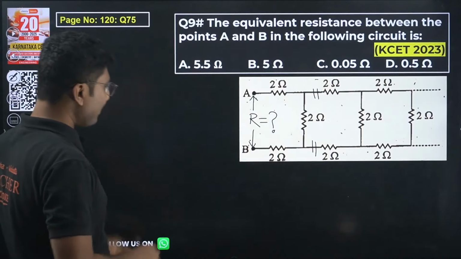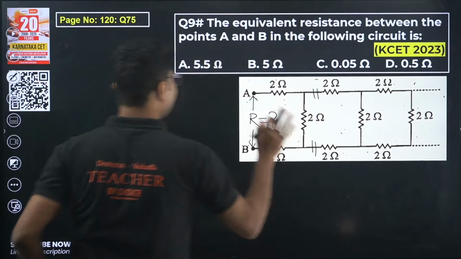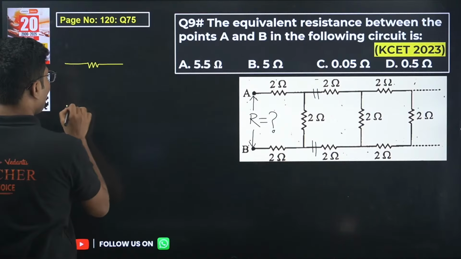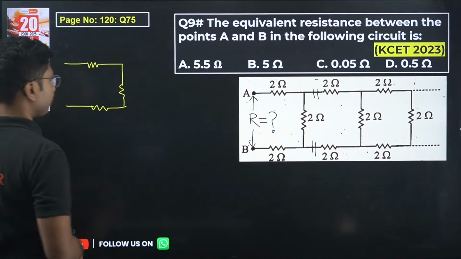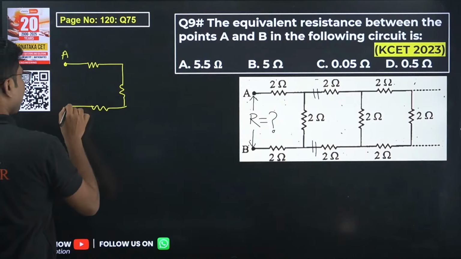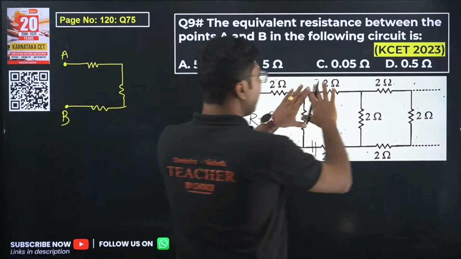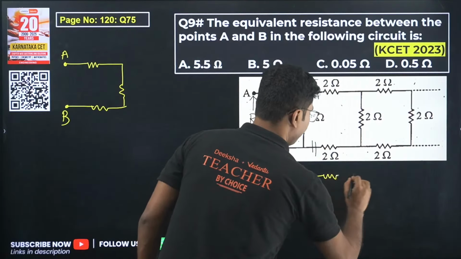Okay, but before doing that, we will cut this portion and keep it separate. This initial portion of the circuit, we will keep that separate. Okay, now the equivalent resistance is no longer R. Okay, we only have this much. Now we will draw this portion again. So this portion again we will be drawing.